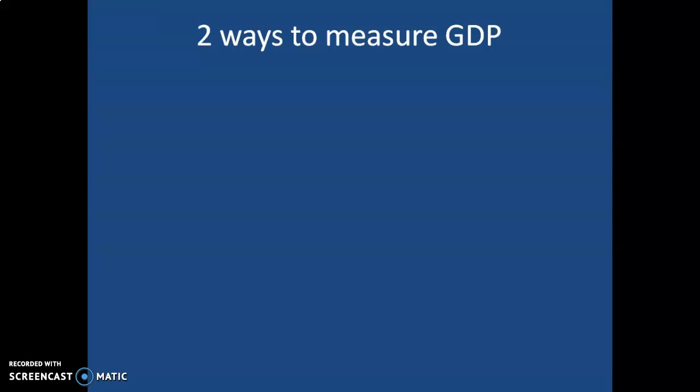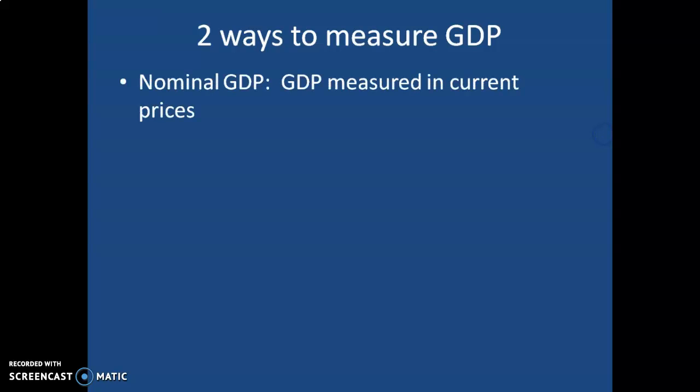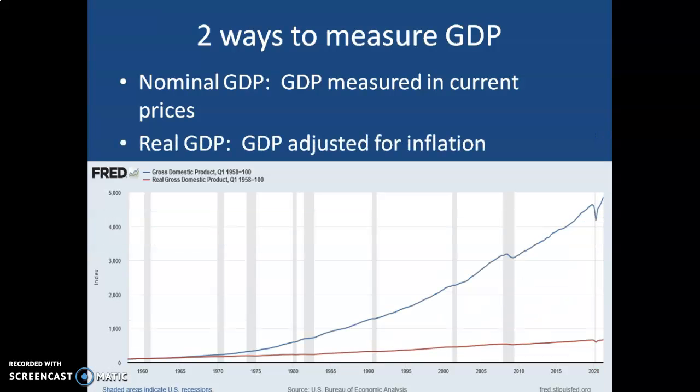So we have two ways that we can measure GDP. Nominal GDP is our production that's measured in current prices. That was the first graph that I showed you. Okay, GDP in current dollars. But if we want to factor the effect of inflation, we take real GDP. Real GDP adjusts for inflation. So two lines here. The top line is the line I showed you earlier. That's nominal GDP. And the red line is our real GDP. And you can see when you factor in inflation, that GDP growth is nowhere near what it was earlier.